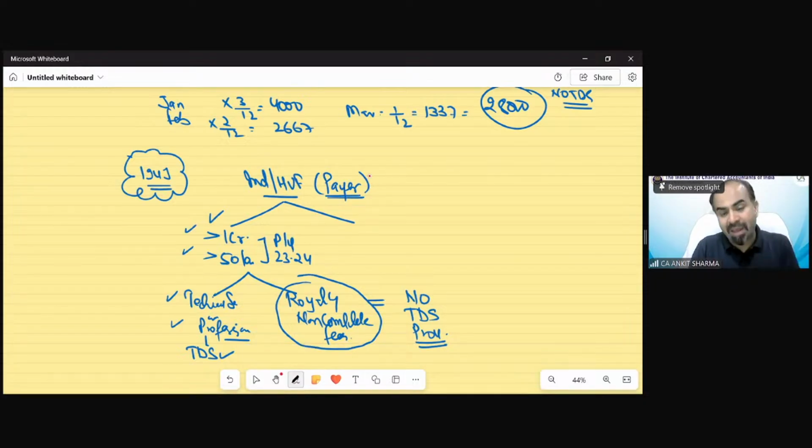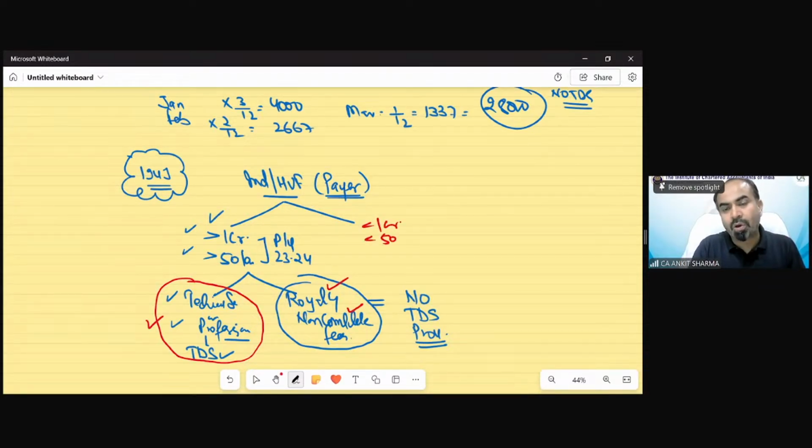and if they are payer, then only in case of technical and professional services TDS provision would be applicable, even if their turnover exceeds 1 crore and 50 lakh. And if they pay royalty or non-compete fees, TDS provision is not applicable. And what if their turnover is less than 1 crore or 50 lakh?